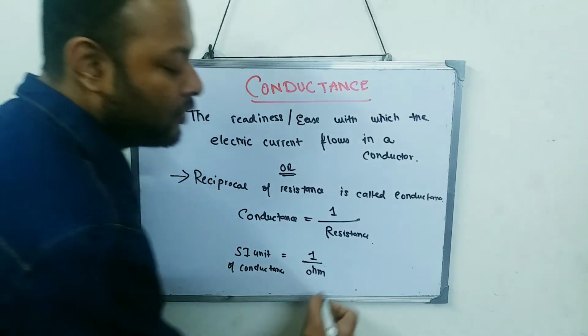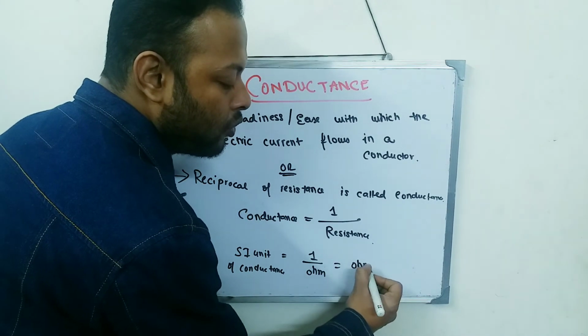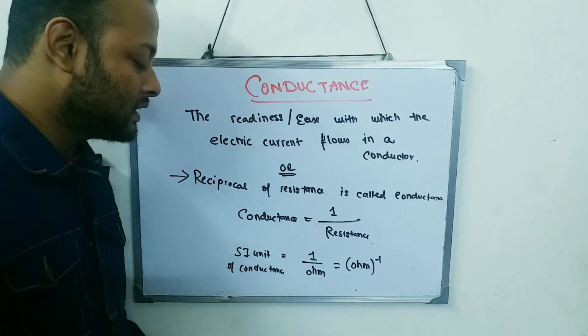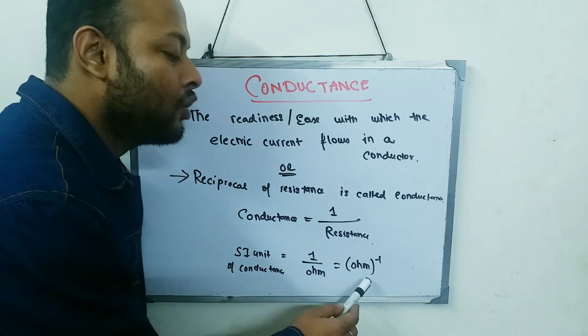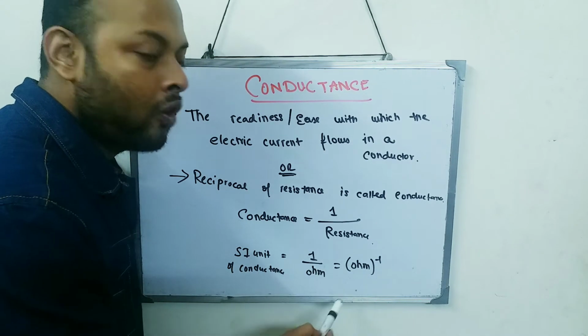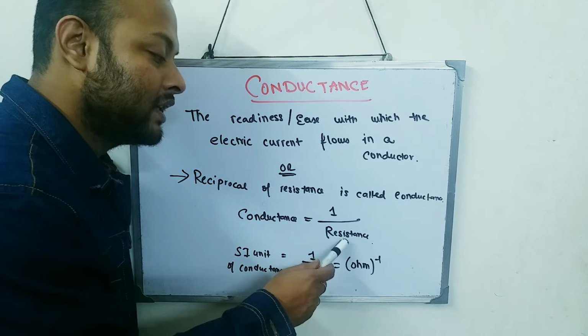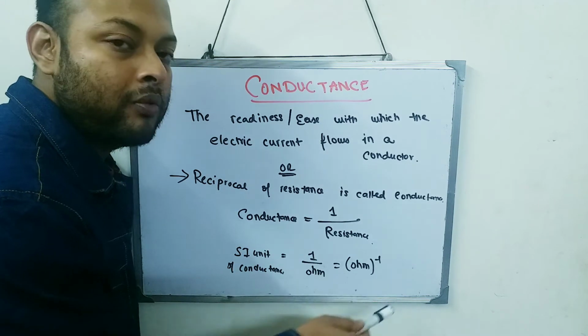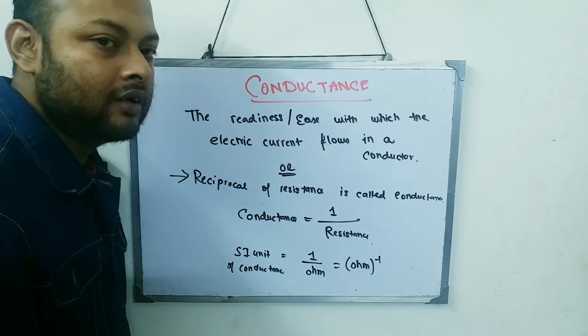So 1 by ohm becomes ohm to the power of -1. So the SI unit of conductance is ohm inverse. We say this as ohm inverse. The SI unit of resistance is ohm and the SI unit of conductance becomes ohm inverse. Clear?